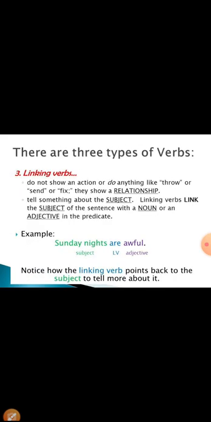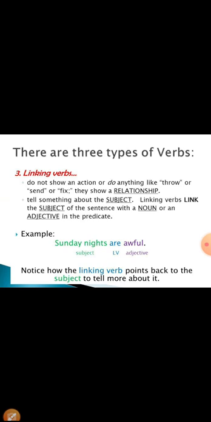So I hope it is clear to you that linking verbs do not show an action, like throw or send. They show a relationship, as they connect the subject to a word in the predicate. It tells something about the subject. It links the subject of the sentence with a noun or an adjective in the predicate.